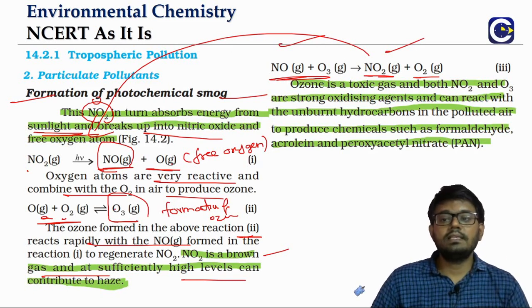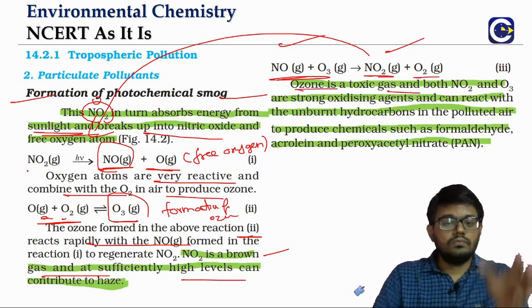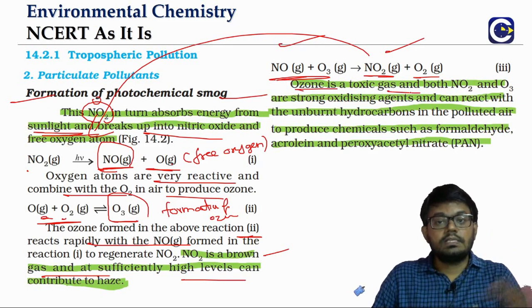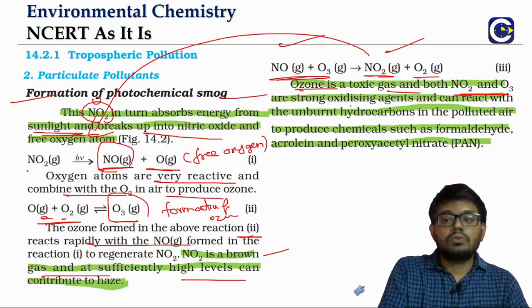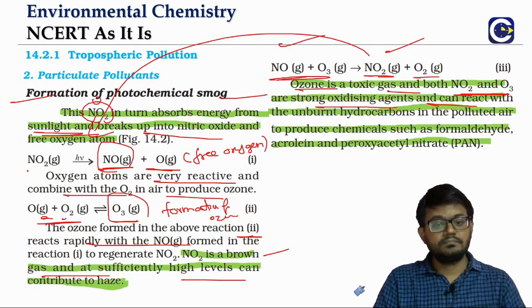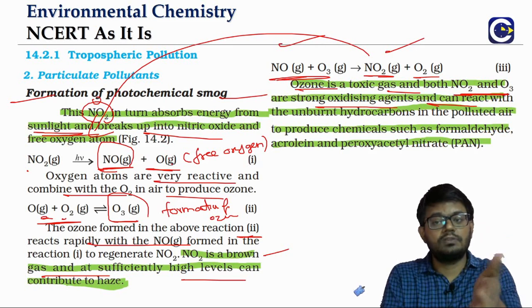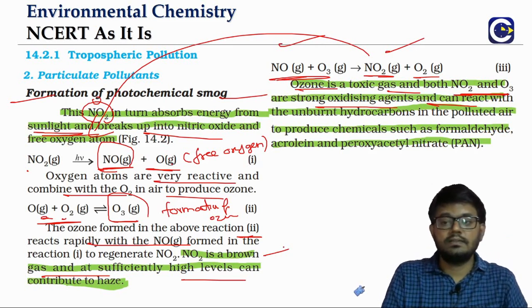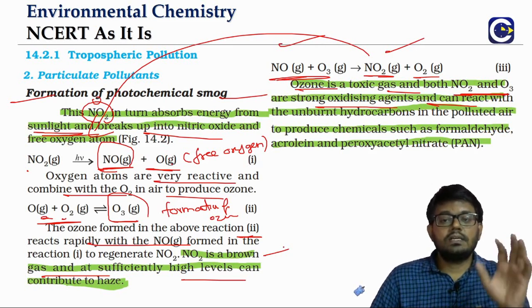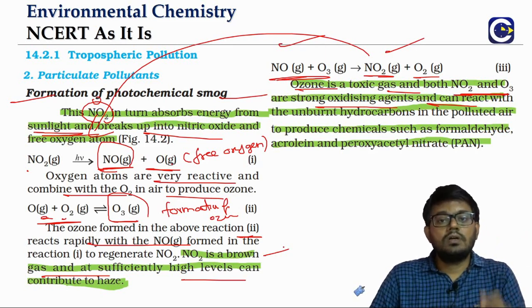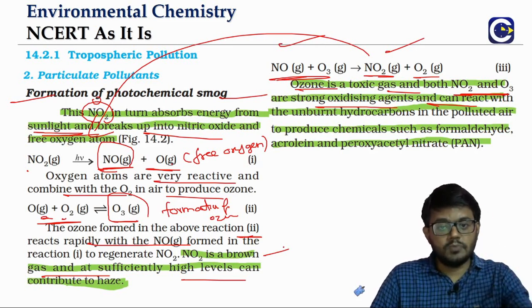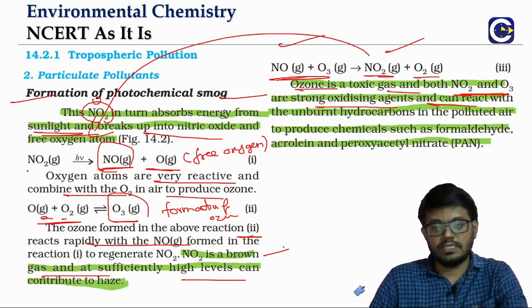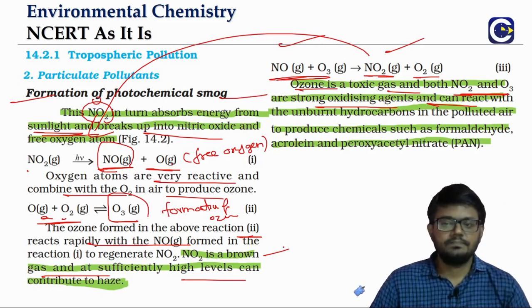And here we will see that ozone, which is produced, itself is a toxic gas. Both NO2 and ozone are oxidizing in nature, because NO2 is giving rise to free oxygen, and ozone also is oxidizing. Since these are strong oxidizing agents, we call this oxidizing smog. The classical smog is reducing. This is oxidizing, because in this we have strong oxidizing agents.